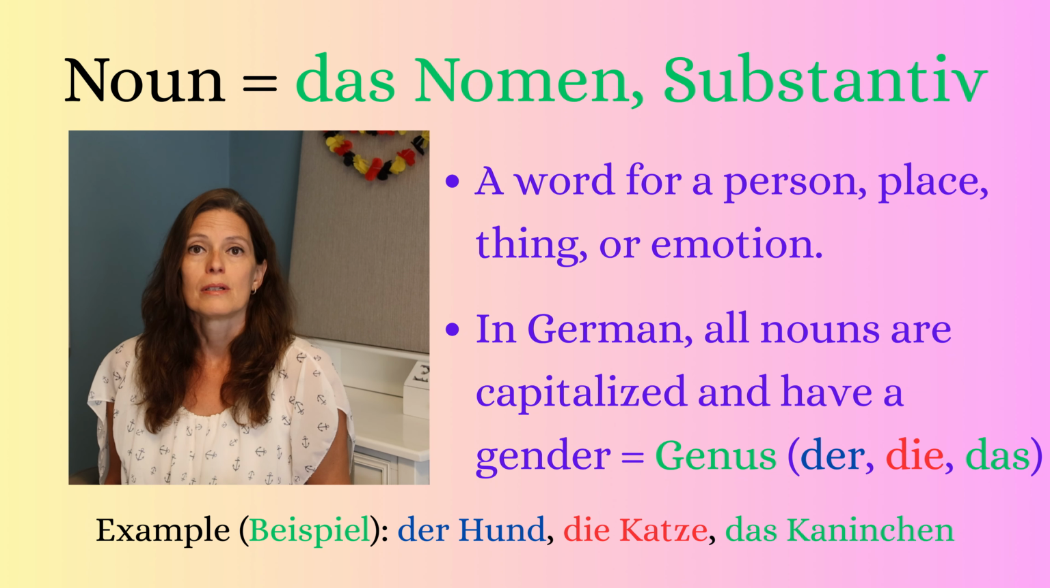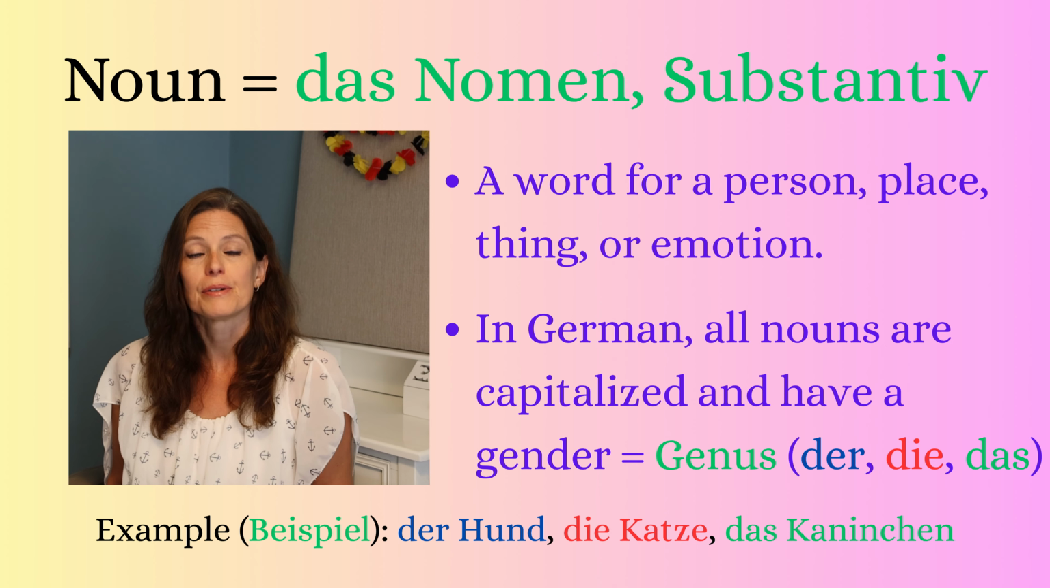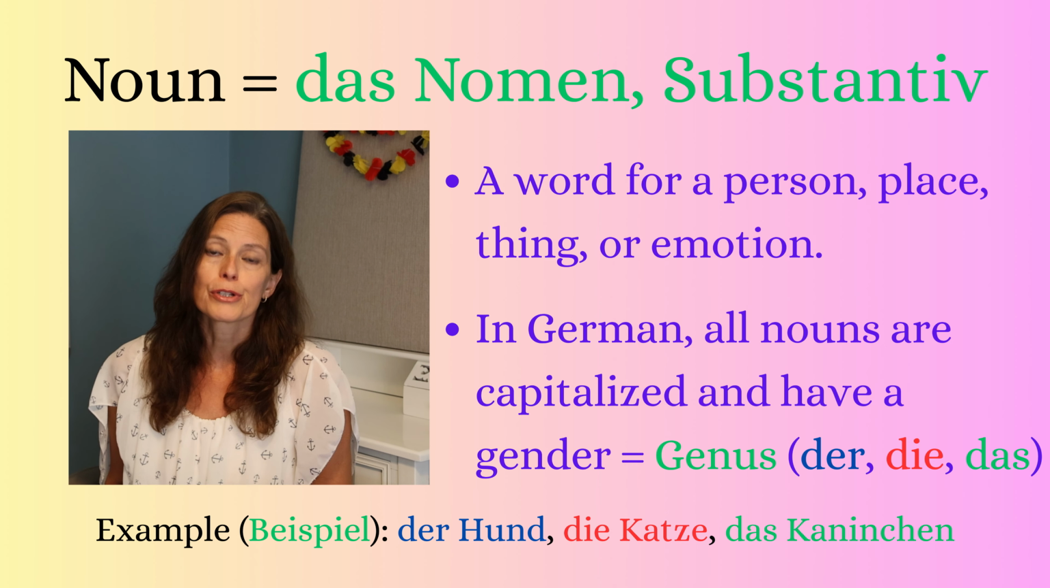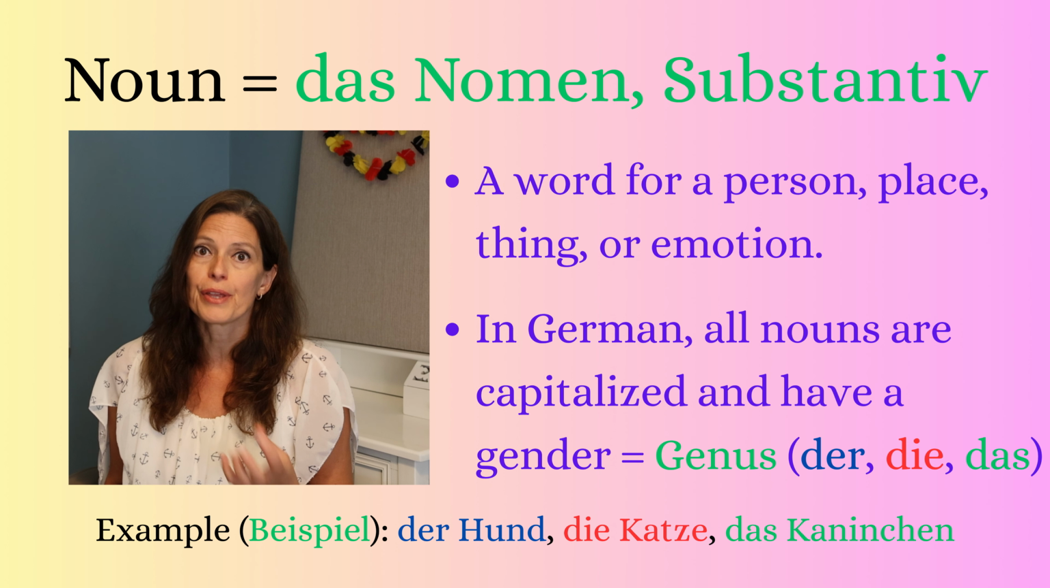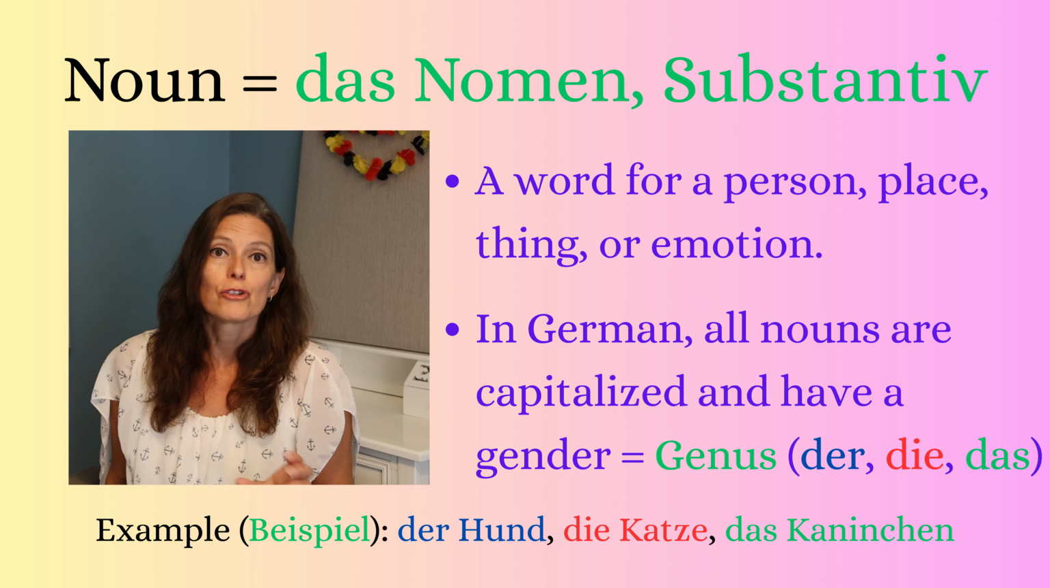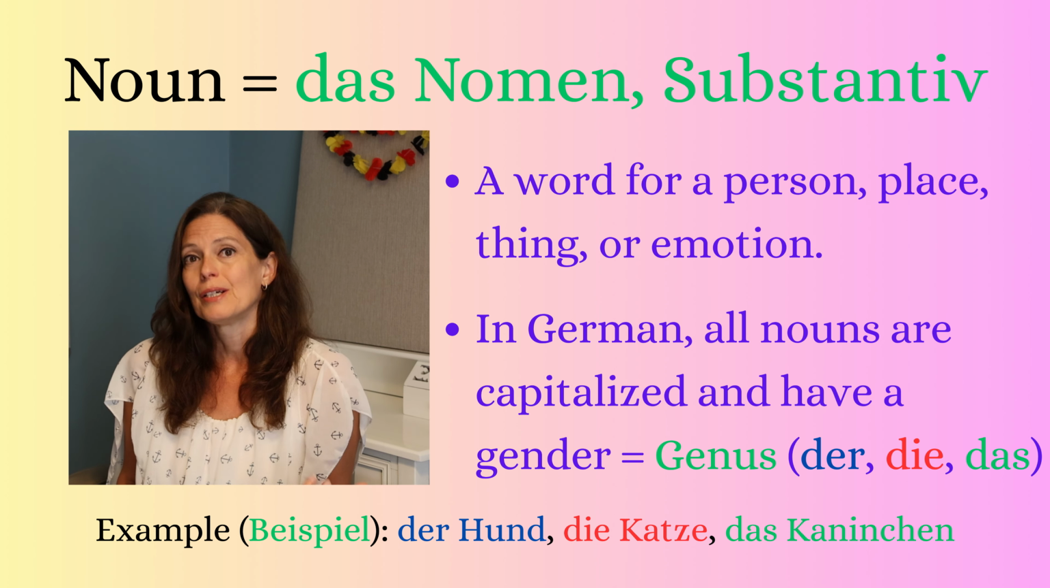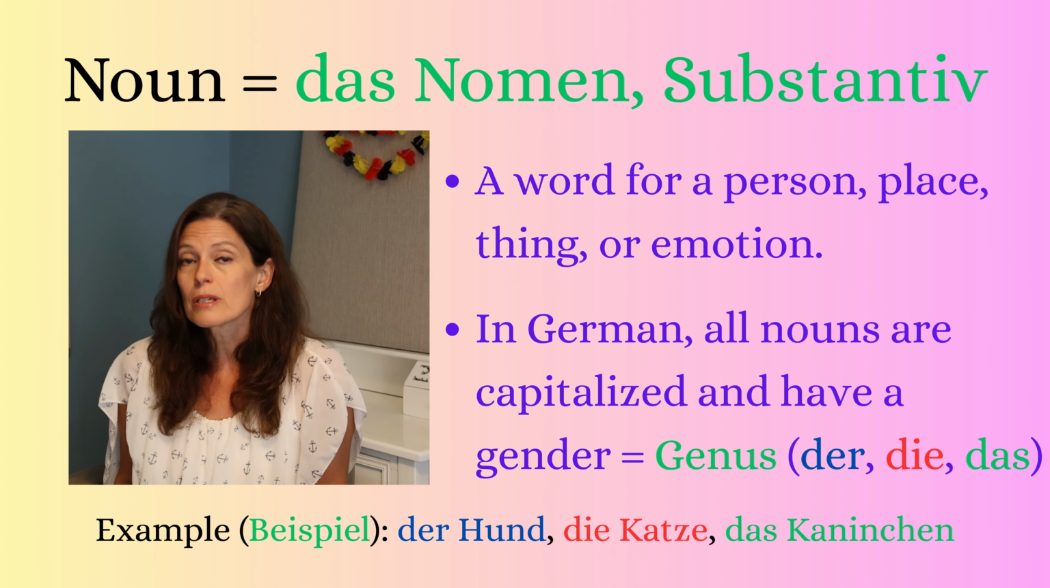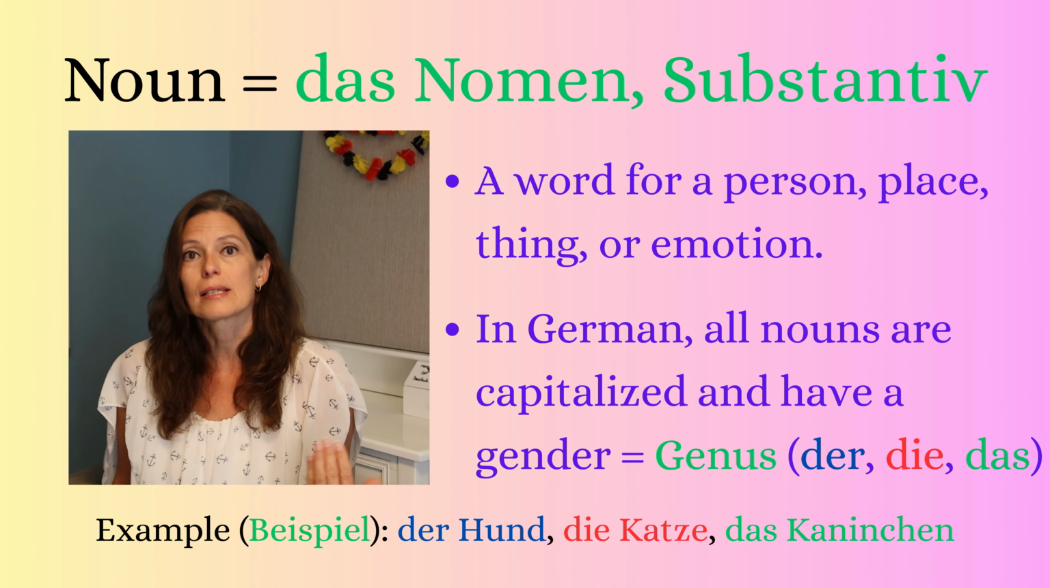So very important is a noun. In German we say Nomen or Substantiv. And this is a word for a person or a place or a thing or a feeling. In German it's also very important that the noun has to be capitalized. So it always starts with a capital letter. So it's der Hund, die Katze, das Kaninchen.